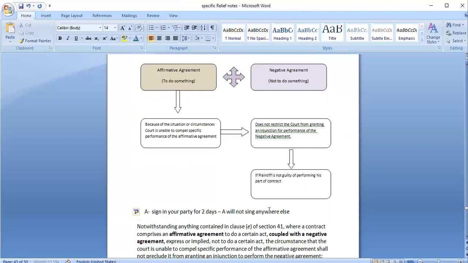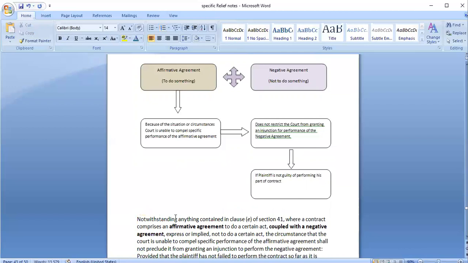But after that, A got some other offer where he would be paid more for singing for these 2 days. So at the last moment he cannot just go and cancel it. What the other person can do is go to court and get an injunction order that if you are not singing in my party, you should also perform this part of the contract. You cannot sing anywhere else also. Because this involves personal qualification, right? A person cannot be compelled that you should sing only.